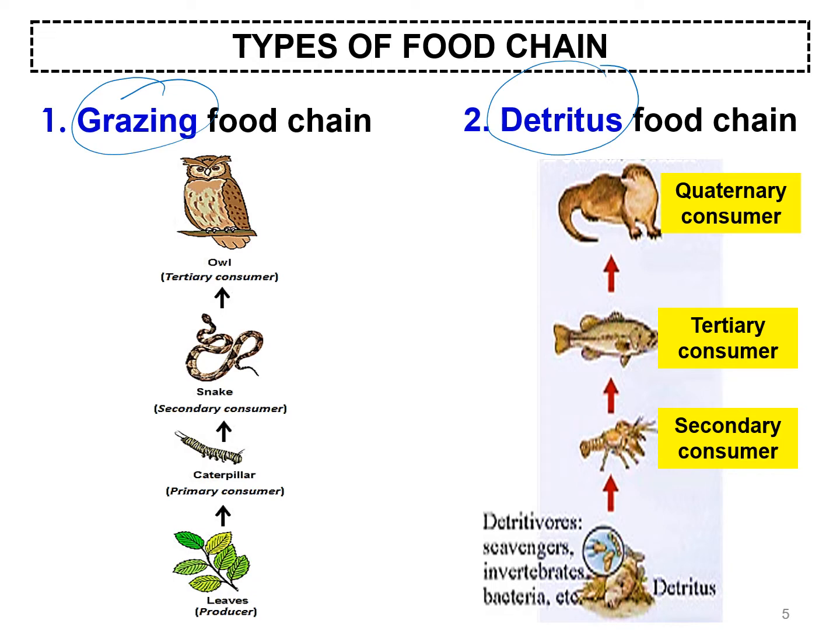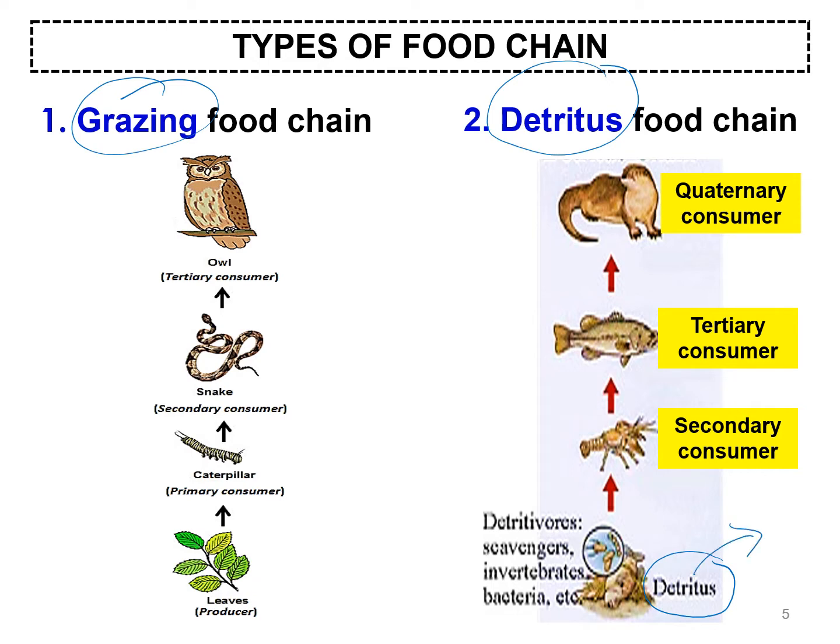In the grazing food chain, the organism that occupies the first trophic level is the producer, the plant, or the photosynthetic organism. While in the detritus food chain, the organism occupying the first trophic level is the detritus.